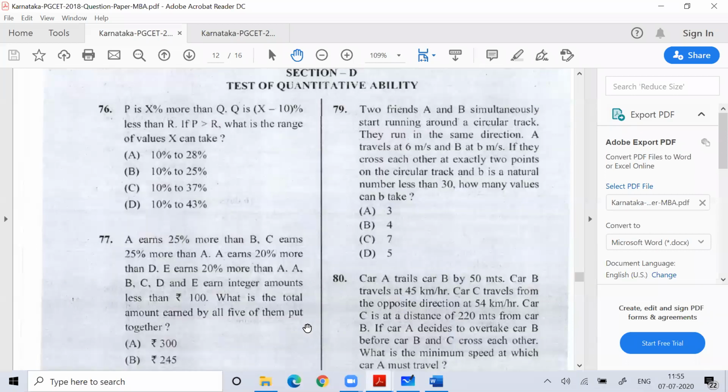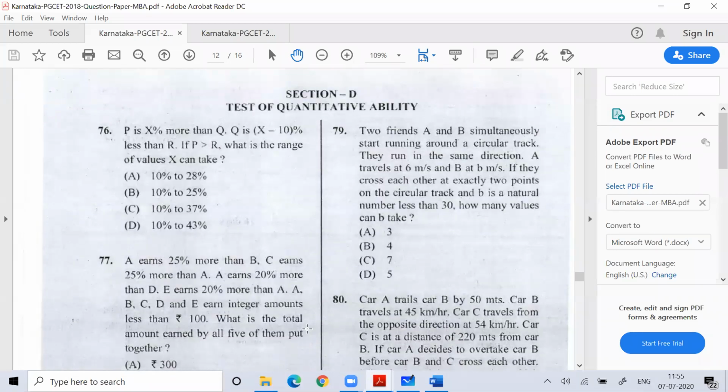So you can see question number 76. Everyone, please try this question number 76. This is a 2018 question paper question on percentage.